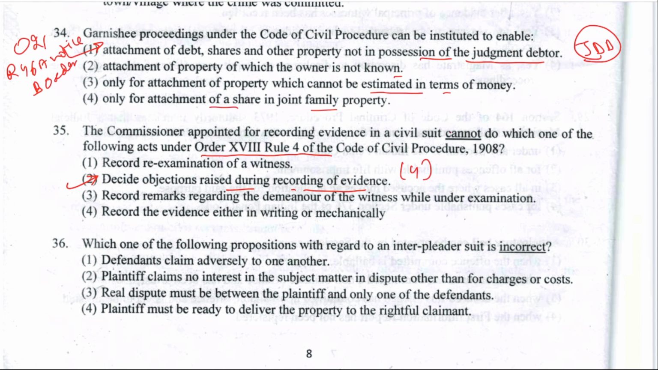Which one of the following propositions with regard to an interpleader suit is incorrect? Incorrect, which one, look. Defendants claim adversely to one another. Yes, that is correct. The plaintiff claims no interest in the subject matter in dispute other than the charges or cost. Yes, this is also correct. Real dispute must be between the plaintiff and... no, it is not correct. The plaintiff must be ready to deliver the property to the rightful claimant. Yes, it is not correct. So 3 is the answer. And where is the interpleader suit mentioned? It is mentioned in Section 88 and Order 35.